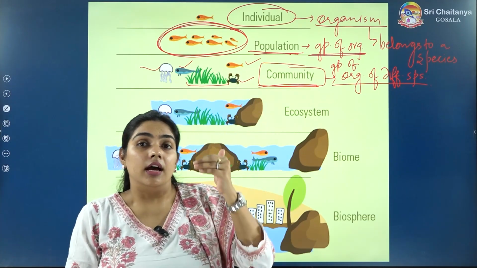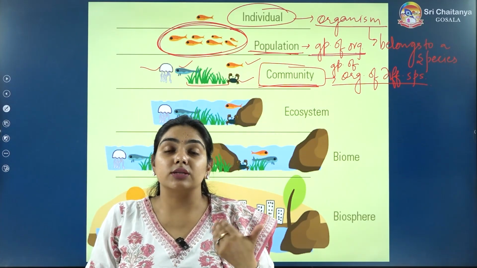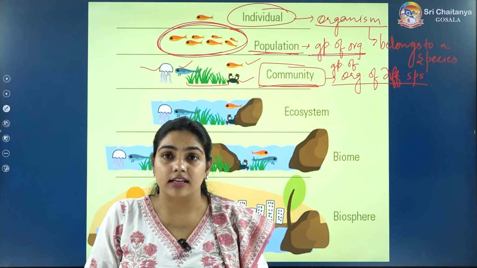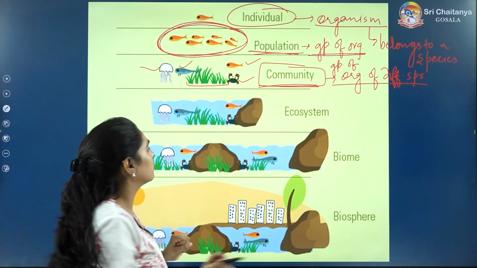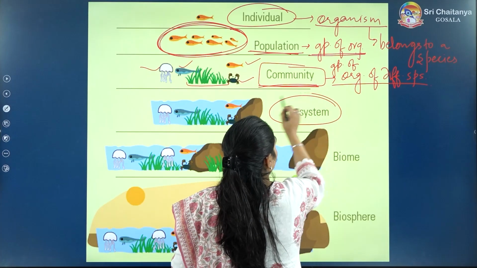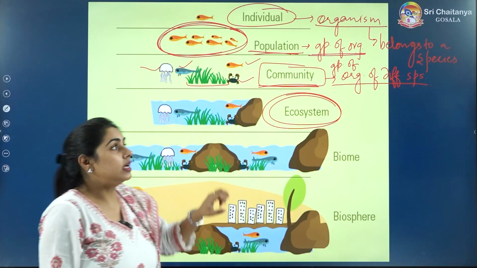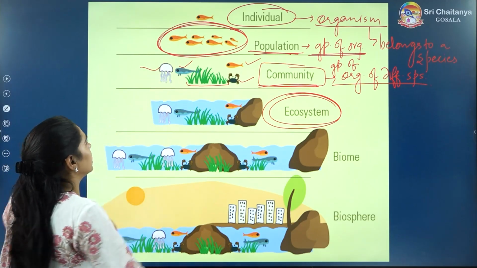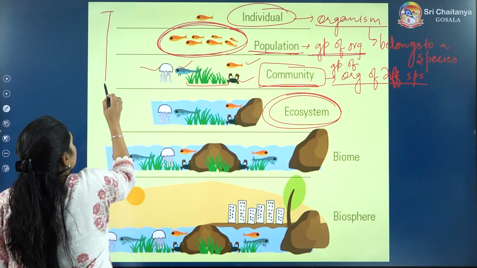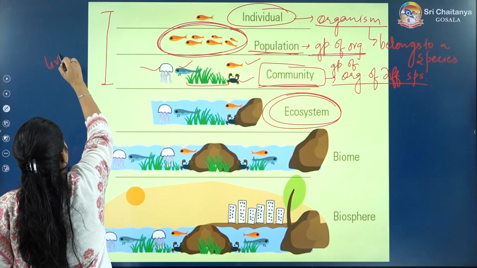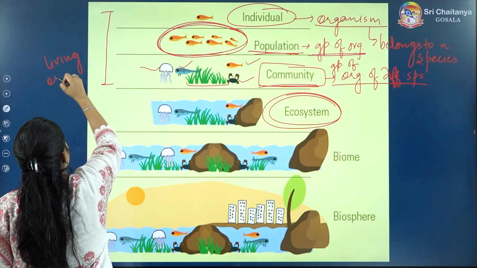Now, when the community interacts with the non-living factors, that will make an ecosystem. So after community, what comes? Ecosystem. Till community, we have seen only the living things, okay? Only the living organisms we have seen.